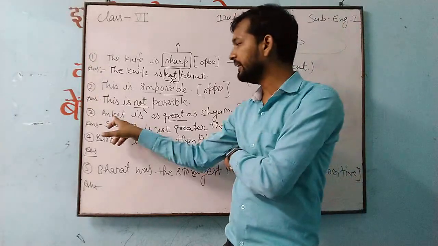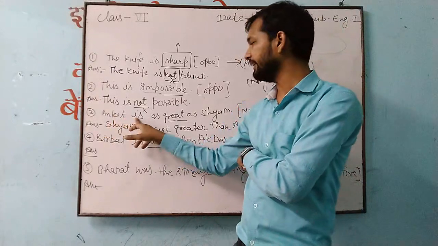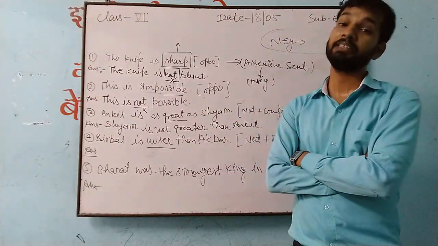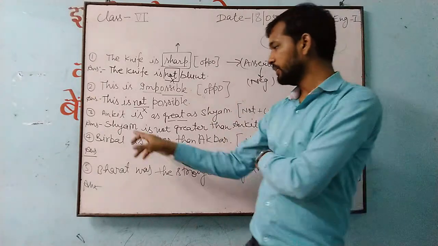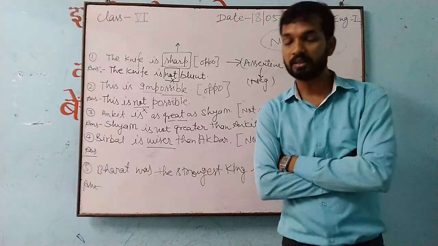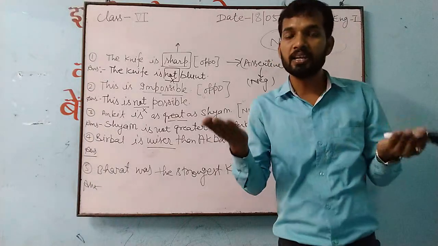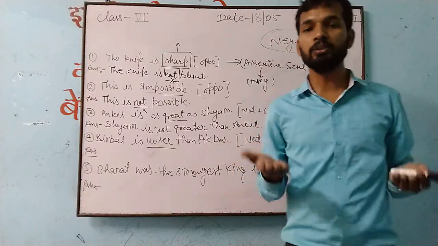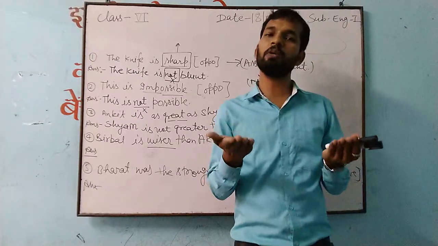Here, this Ankit is as great as Shyam. Ankit is what? As great as Shyam. Now here Shyam is not greater than Ankit. It means the balance of both Ankit and Shyam, it is showing. And when you are using positive degree, balance must be there.